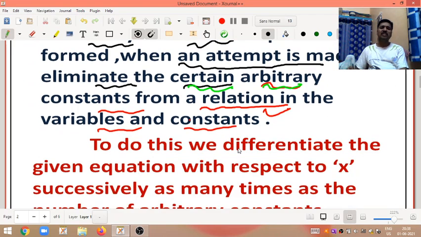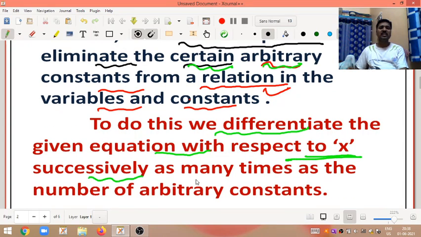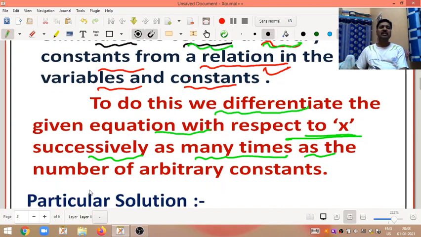For that we differentiate the given equation with respect to x successively as many times as the number of arbitrary constants.